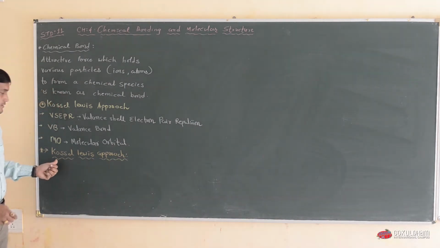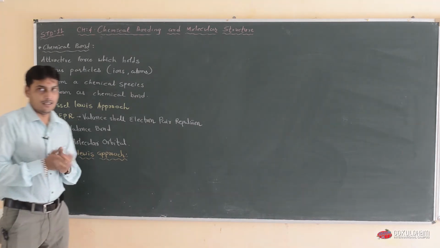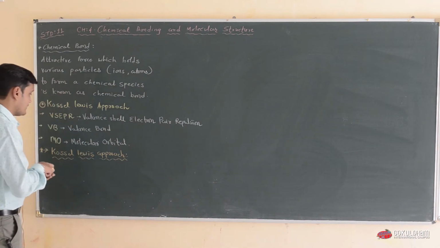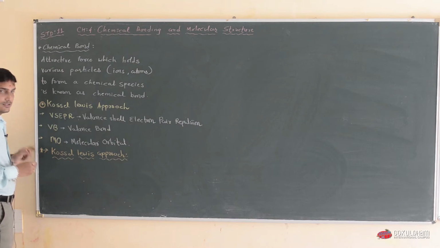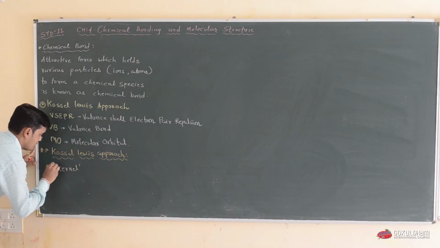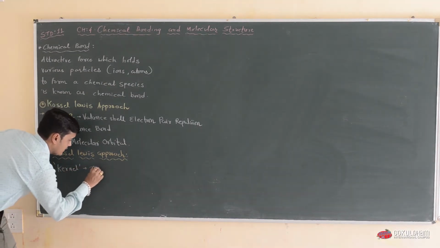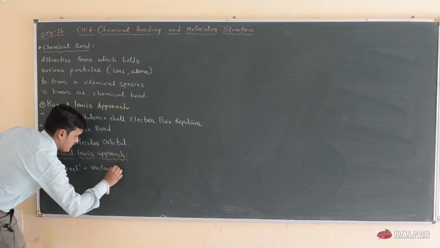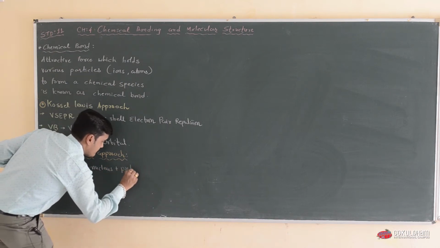The scientist Clausius-Lewis gives the explanation about kernel. Lewis stated the atom as a kernel. Kernel means your nucleus plus protected electrons.